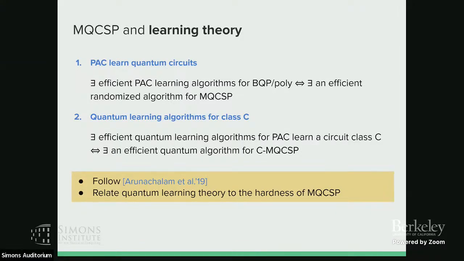The second result mainly follows the technique in Arunachalam et al. in 2019, presented by Alex yesterday. The main idea is that if I have an MQCSP oracle, then I can have a quantum natural property against quantum circuit classes. Starting from there, you can generalize the classical result to the quantum setting. In this way, we can relate quantum learning theory to the hardness of MQCSP.